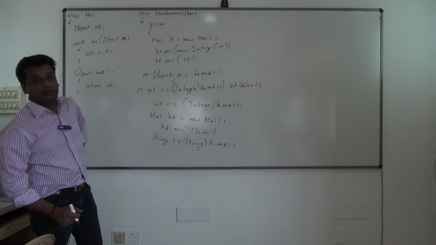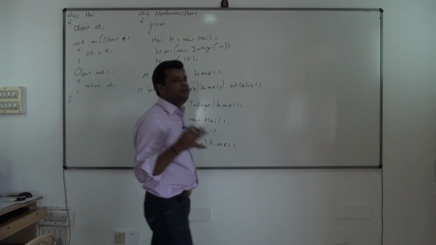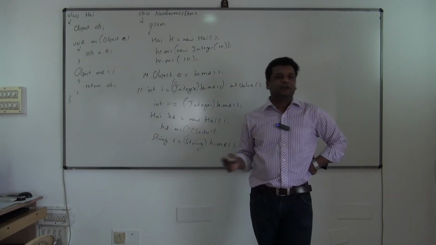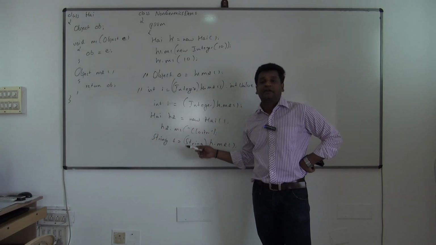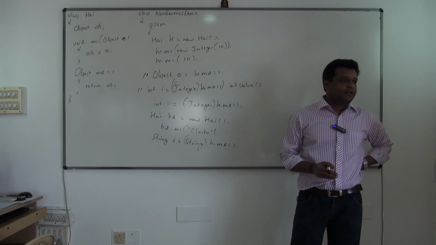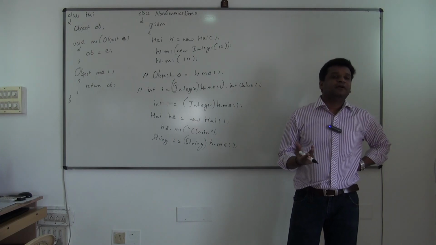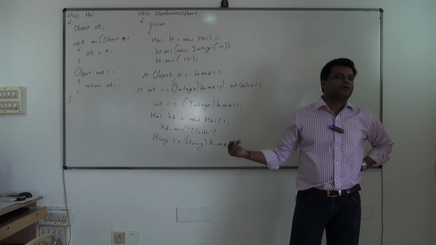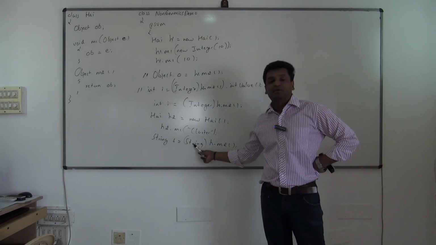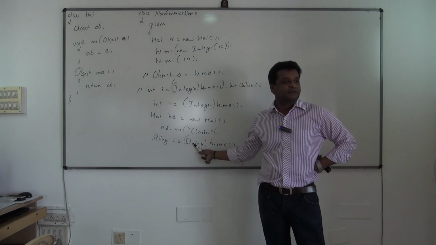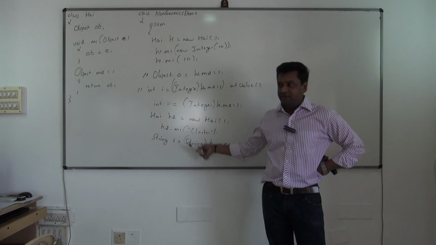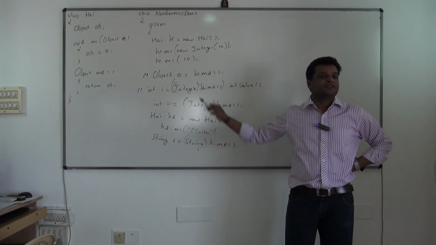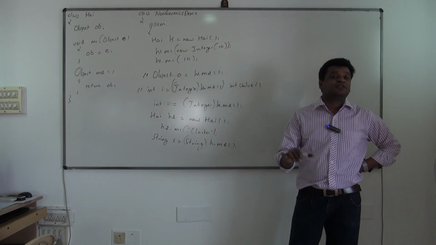And here, when you're working now, you should be very, very cautious in typecasting. You should know what type of value it is containing. Based on that, I have to typecast. Supposedly in h.m2, if I typecast to Integer, what happens? ClassCastException. Same way, vice versa, if I typecast in h1.m2 to String, what will happen?